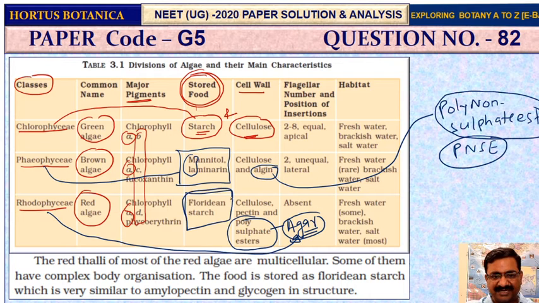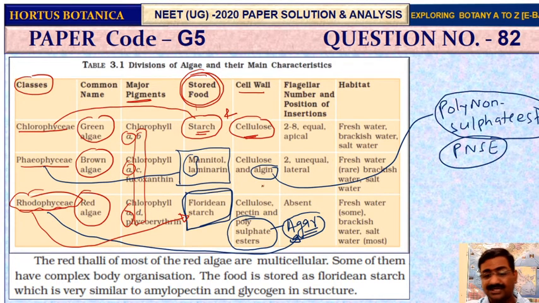And this is the Floridean starch. So where is this Floridean starch found? It is found only in red algae, that is the Rhodophyceae. So how has the question been framed? From which line has the question been framed? See the last stanza of the red algae in NCERT: the red thalli of most red algae are multicellular.